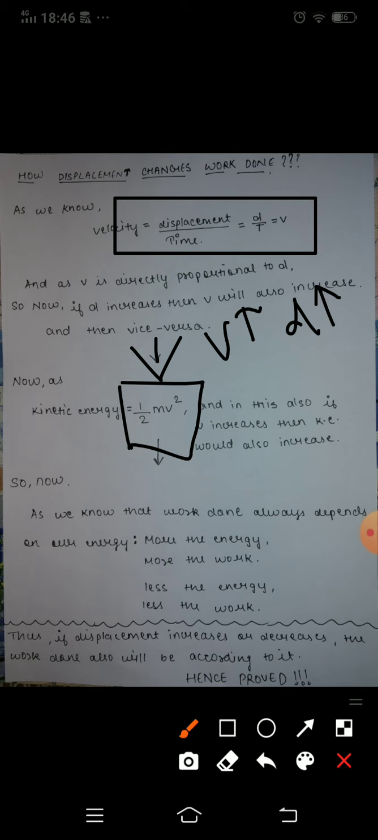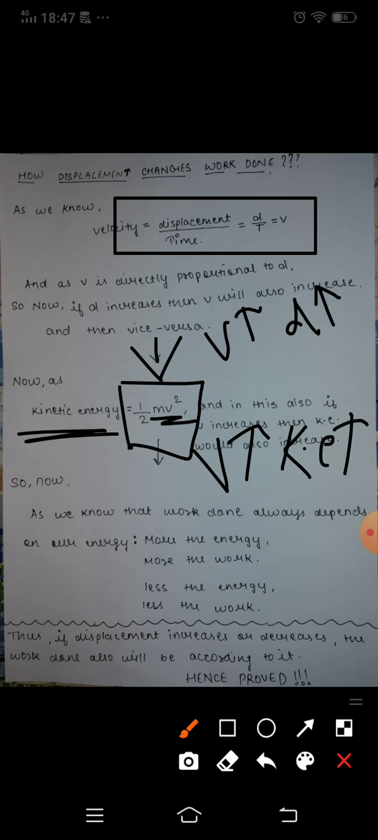We can also see here that kinetic energy and v are directly proportional, right? So in this case we can say that if v increases then kinetic energy will also increase. And already we have derived that if displacement increases then velocity will increase, and now here we derive that if velocity increases then kinetic energy will also increase.